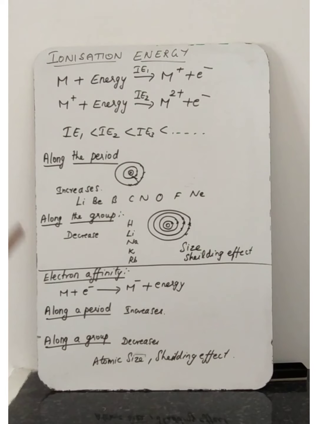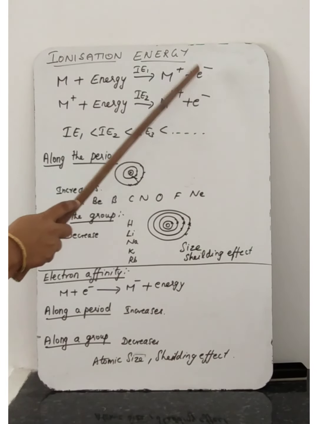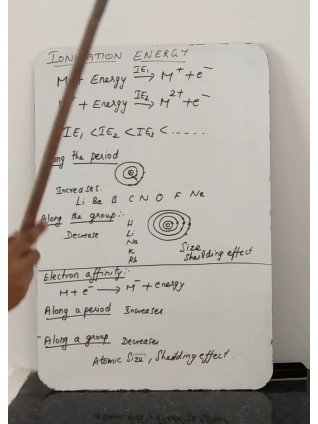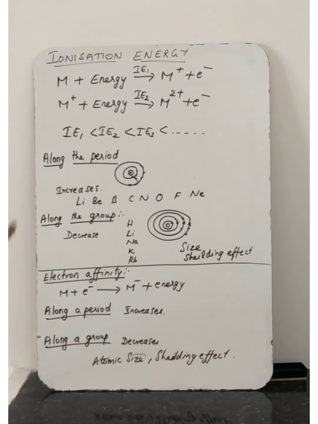Okay. So now what will happen? From that atom we are removing one electron. That time that atom will acquire a positive charge. That atom has one less electron. But what about the nuclear charge? The number of protons remains the same. That is what they are saying: while the nuclear charge remains the same, the total number of electrons is less in the cation than in the neutral atom.